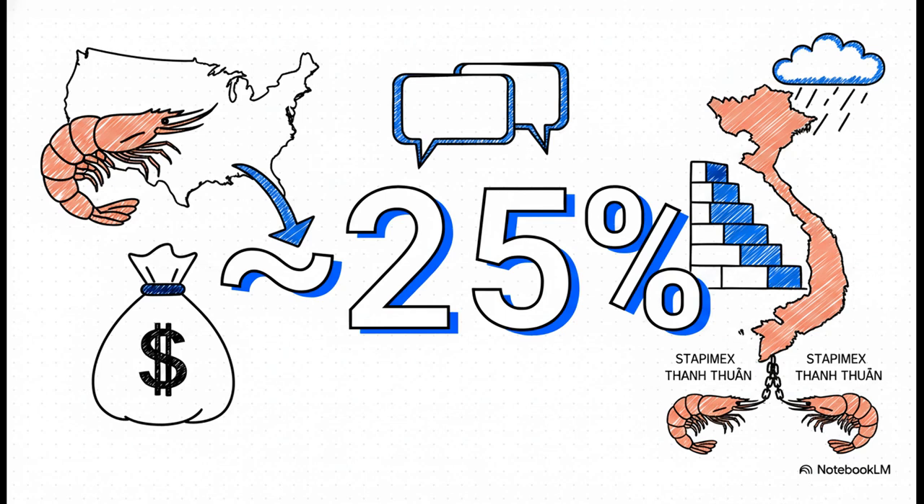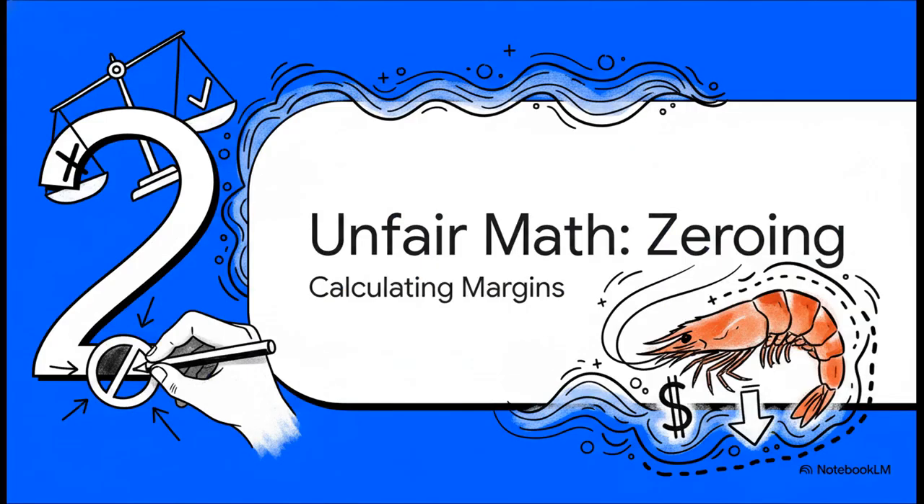It was severe. For years, major Vietnamese shrimp companies, businesses like Stapamex and Tang Xuan, suddenly faced crushing cash deposit rates hovering right around 25%, and in some cases, before offsets, they were approaching 90%. It was a massive, virtually insurmountable financial barrier to entry. Which brings us to Section 2, Unfair Math, Zeroing, and how these margins are actually calculated.